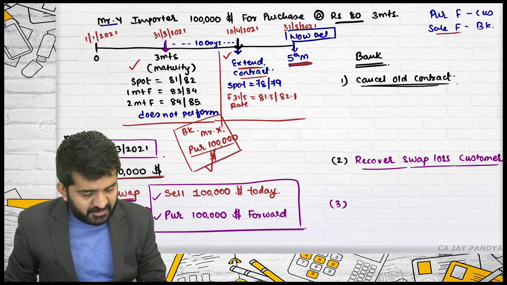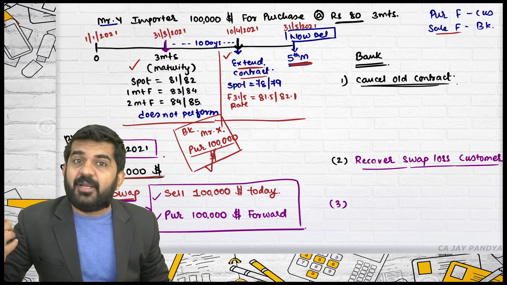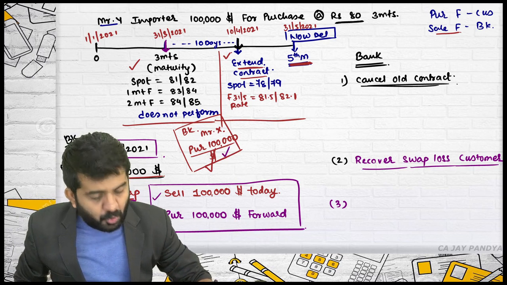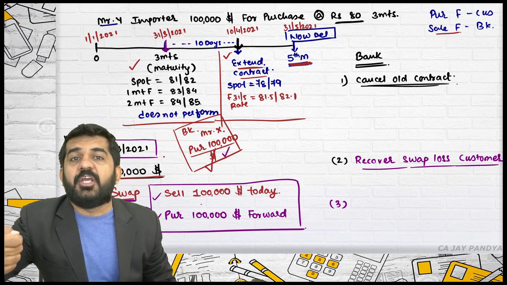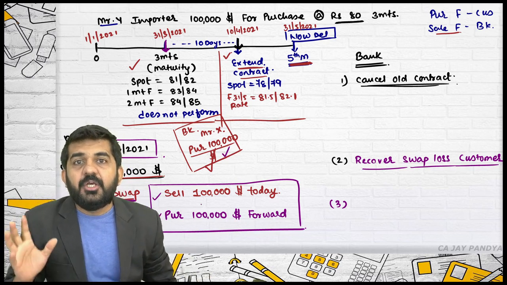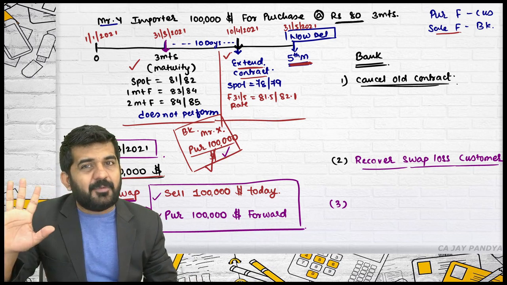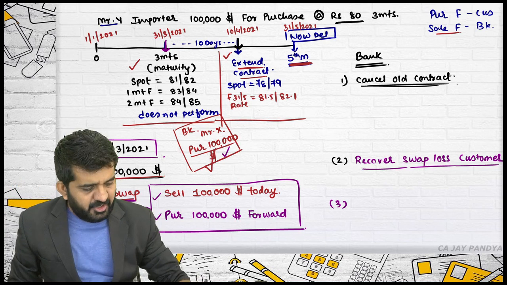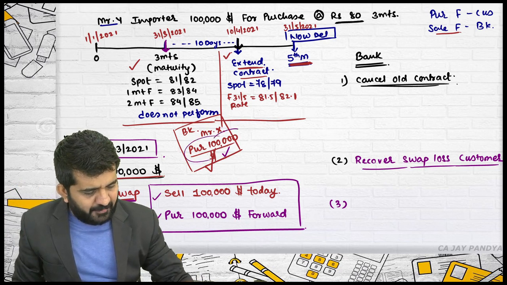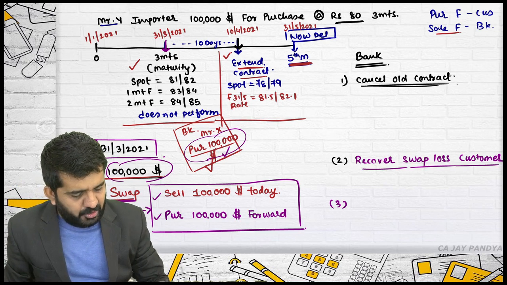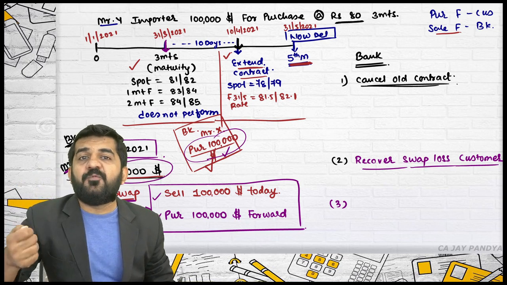Sir, bank was selling $1 lakh, so it might be receiving money. No, because bank has already entered into a covering up position. So bank was also purchasing $1 lakh. See what bank will do. It will take $1 lakh from X and it will give this $1 lakh to Y. What is the cash inflow or outflow in rupees?